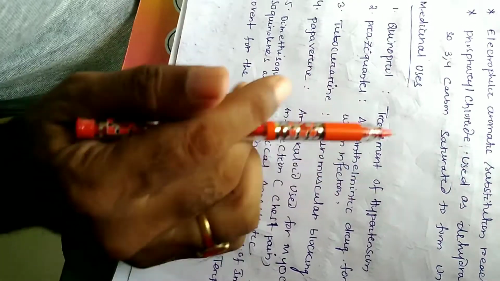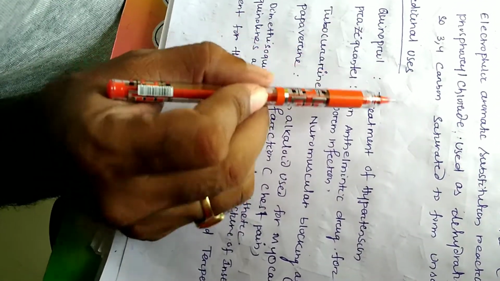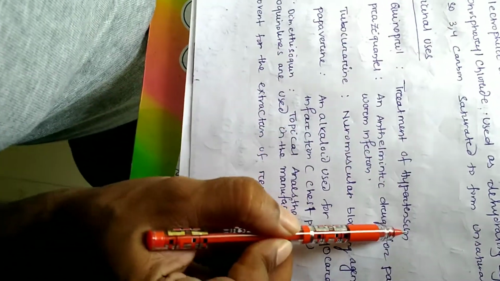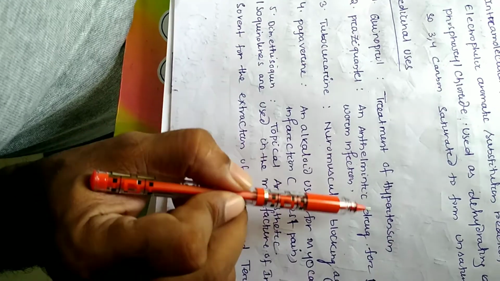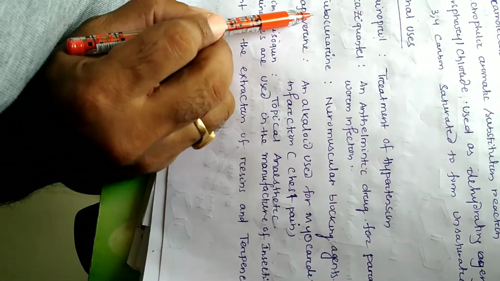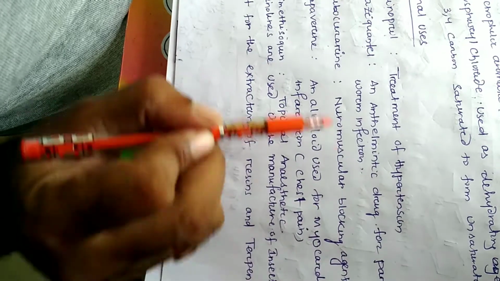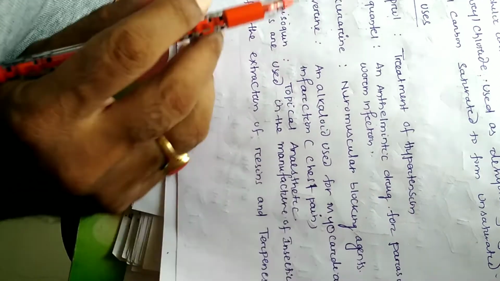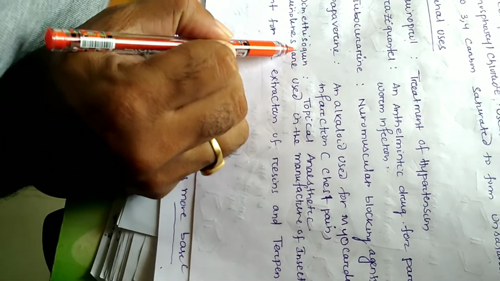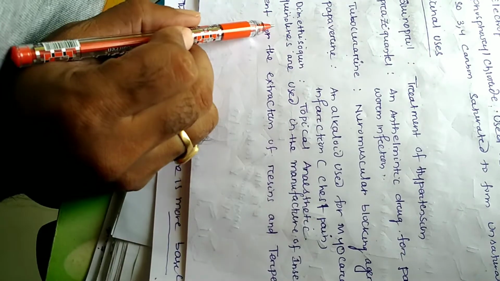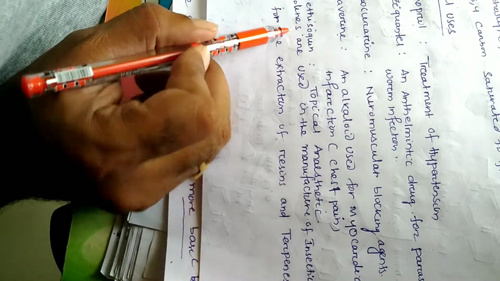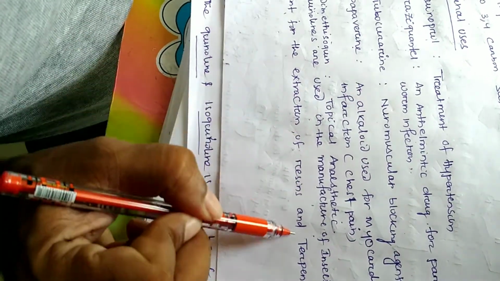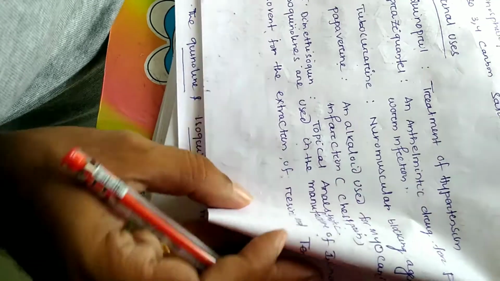Okay, next one is medicinal uses. There are so many drugs which contain the quinoline nucleus. Quinapril, treatment of hypertension. Praziquantel, an anthelmintic drug for parasitic worm infection. Tubocurarine is a neuromuscular blocking agent. Papaverine is an alkaloid used for myocardial infarction or chest pain. And dimethisoquine is a topical anesthetic. And there are several uses also we can use for isoquinoline. Isoquinoline is used in the manufacture of insecticides and as a solvent for the extraction of resins and terpenes. Okay, these are all about medicinal uses.